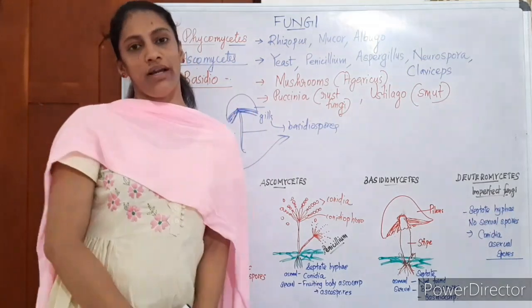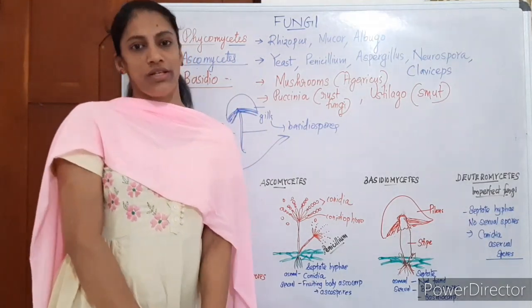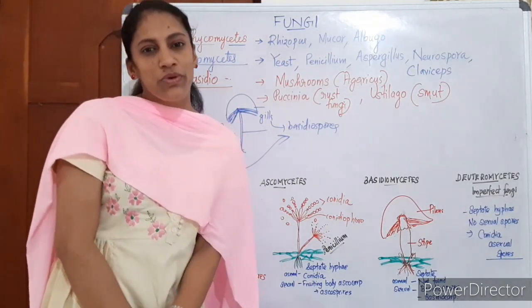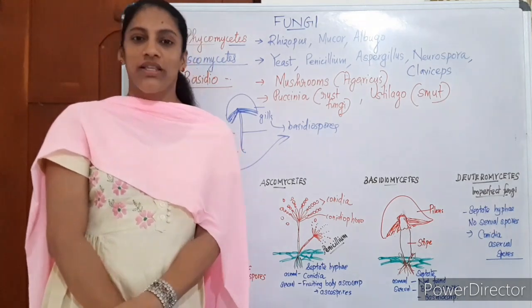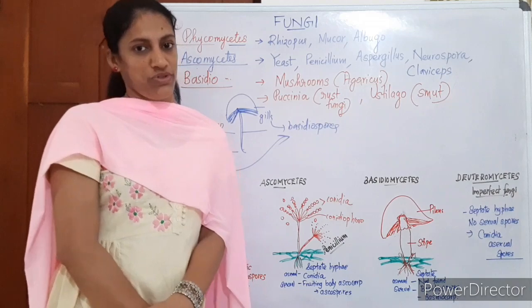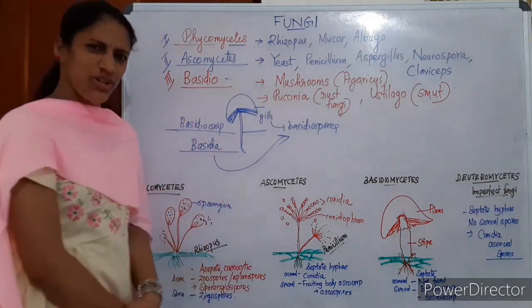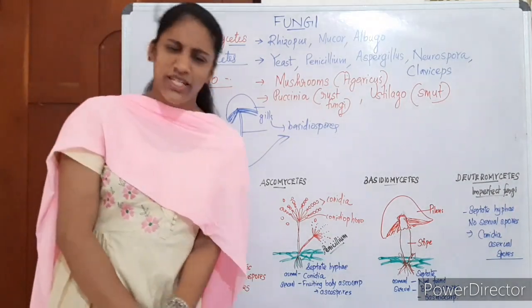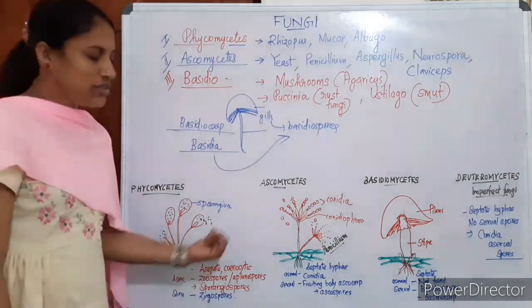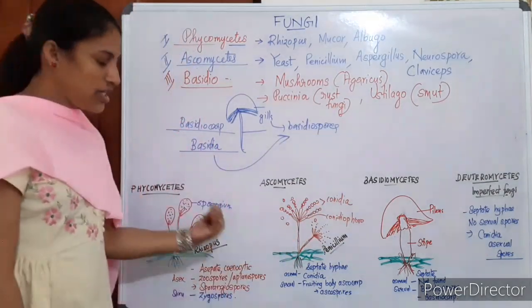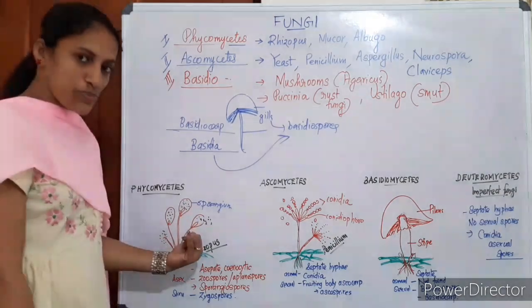Not inside the basidia. Basidium is the singular term. So, basidiospores are the sexual spores in basidiomycetes, but they have no asexual spores. Are you getting confused? Just compare and study. This one is aseptate. These two are septate. This one has sexual and asexual spores.